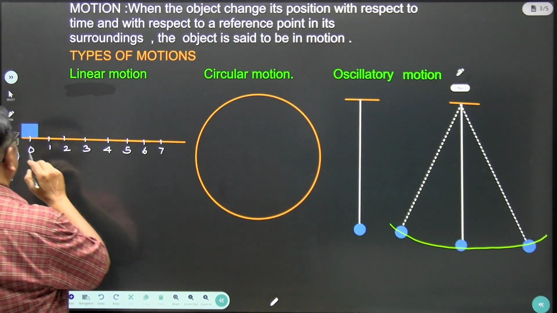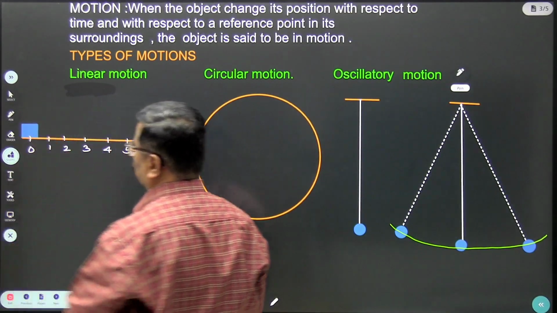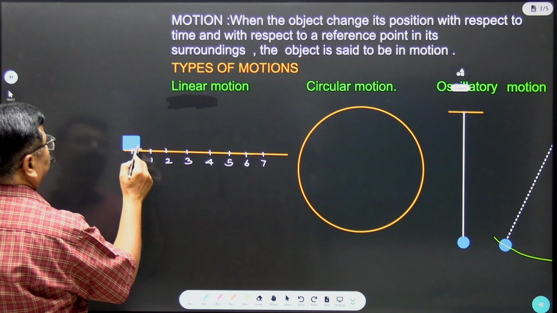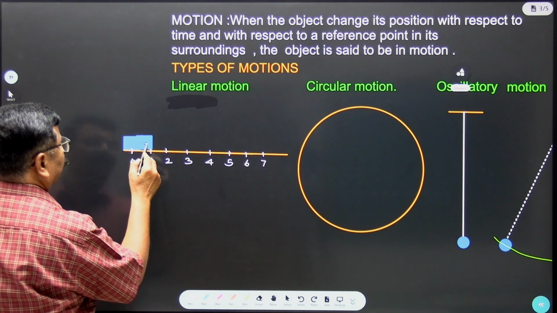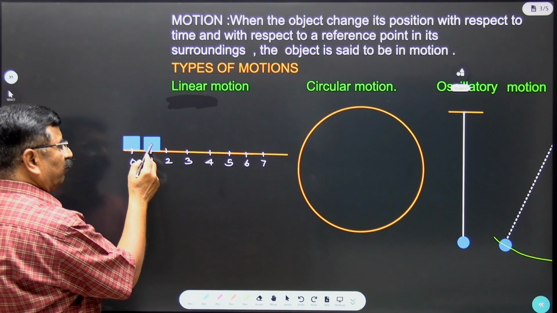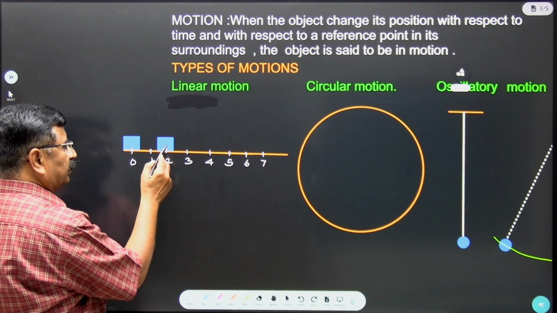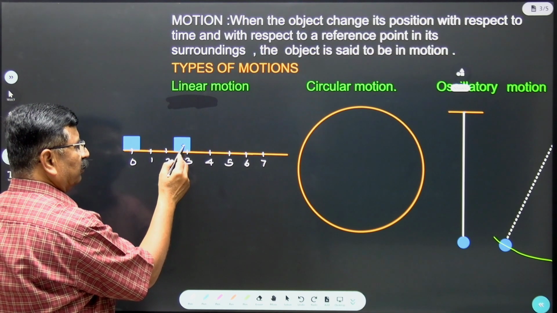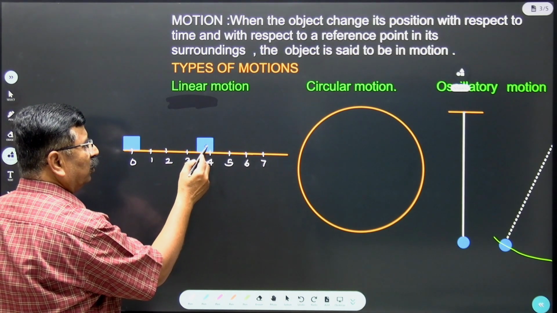Now see, this is the point O, the object is kept at point O, and now see, I am changing it. After 1 second, I bring the object to 1 centimeter from point O. The next second, I bring the object to 2 centimeter. In the same way, I am moving the object.